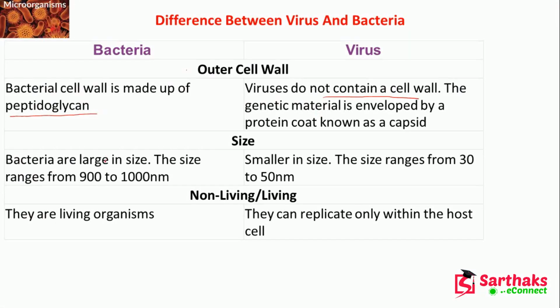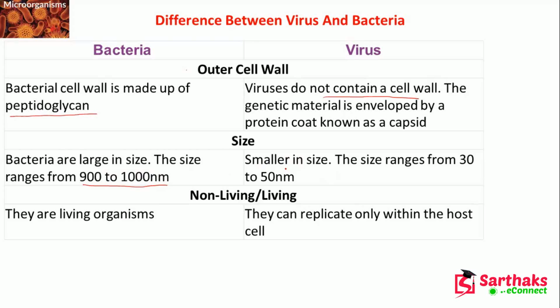And bacteria are large in size, 900 to 1000 nanometer. But in case of virus, what we have studied, it is 20 nanometer to 200 nanometer. The size ranges from 30 to 50 nanometer, but it may go up to 200 nanometer also, but not like that 900 to 1000 nanometer. So it is very tiny. Then with respect to the bacteria.